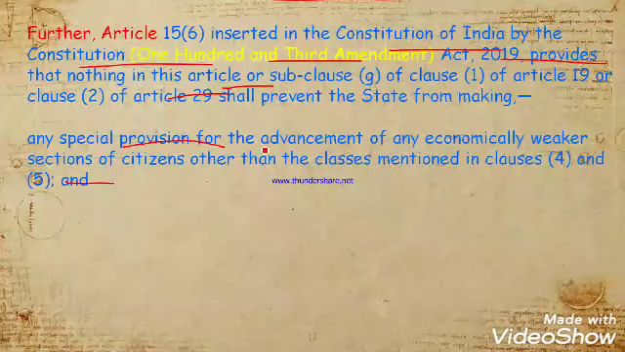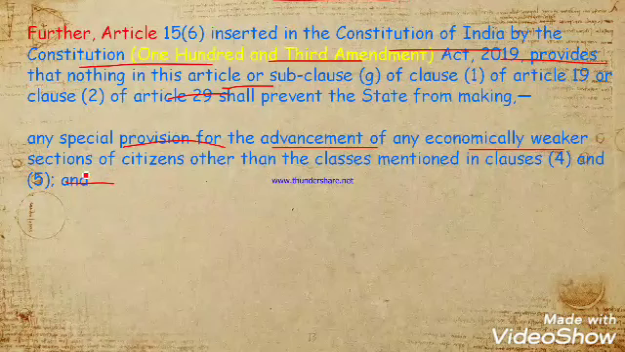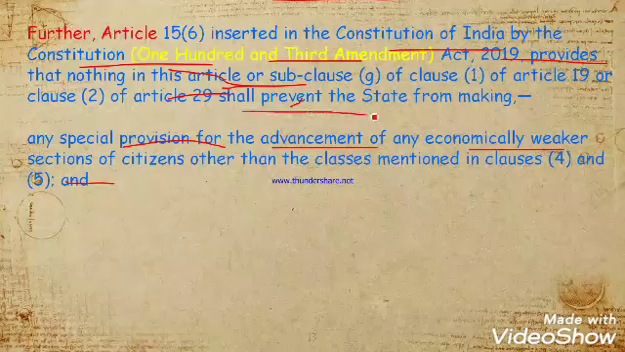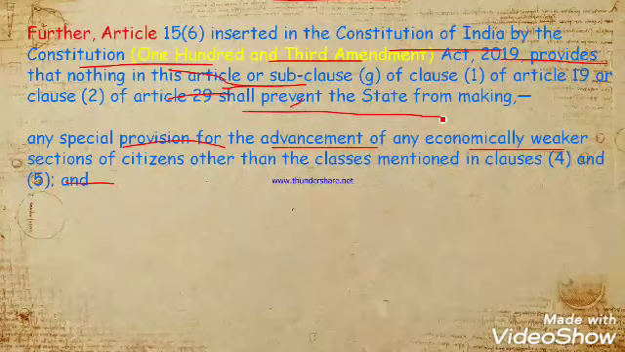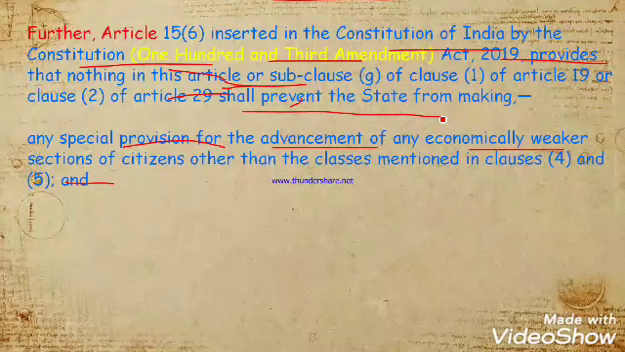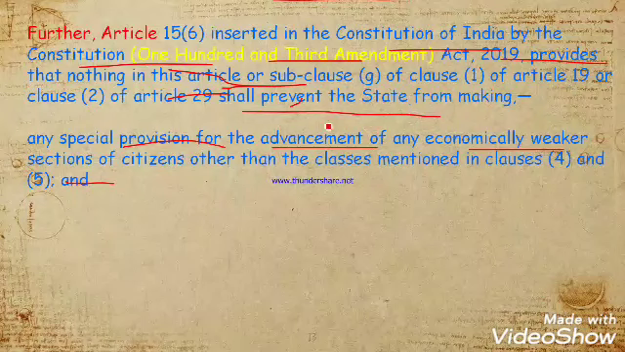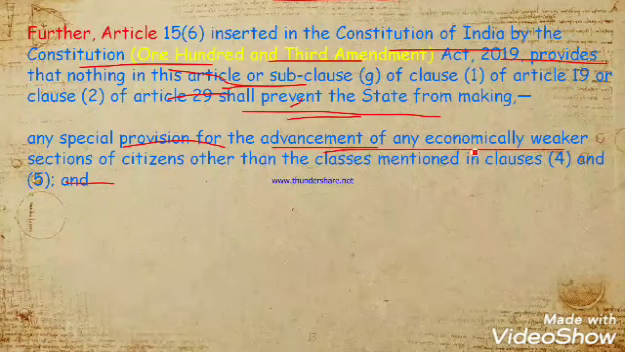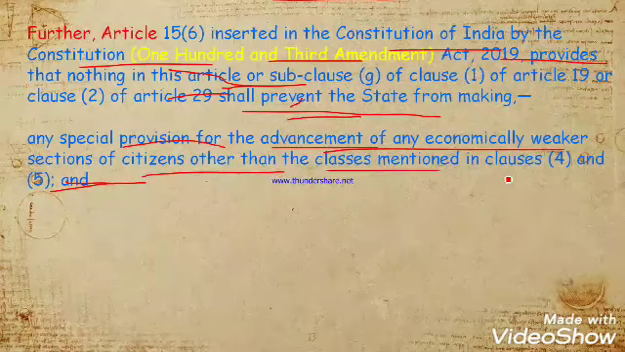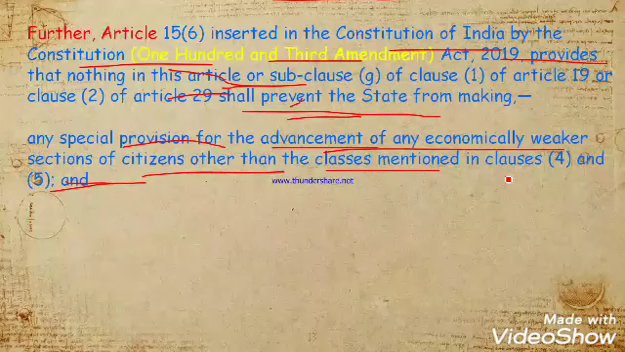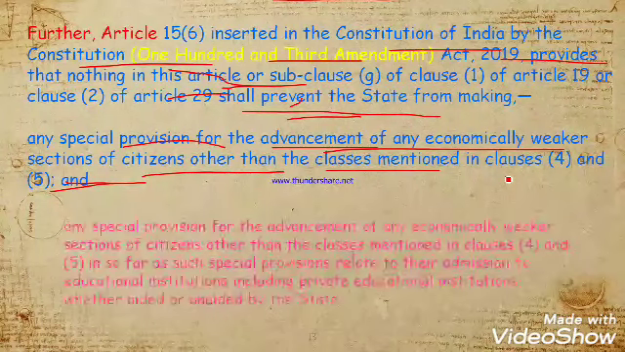Any special provision for the advancement of any economically weaker section. It means that nothing in the article can prevent the state from making it, that is, you cannot establish a law or policy in the state that is considered in the following things. Any special provision for the advancement of any economically weaker sections of the classes other than those mentioned in clause 4 and clause 5; you cannot make any policies related to them.